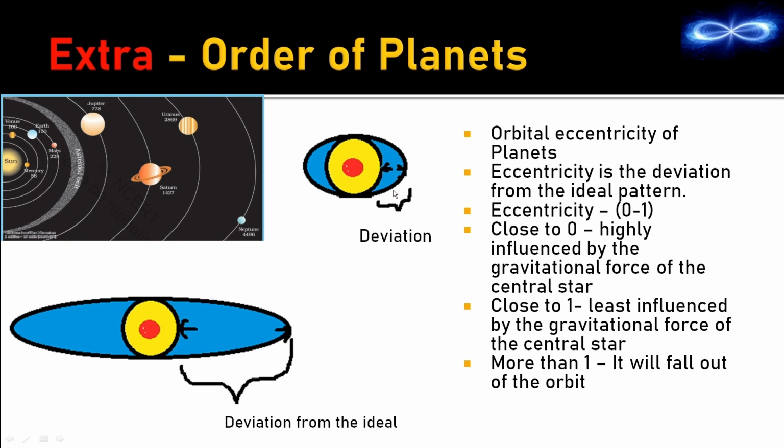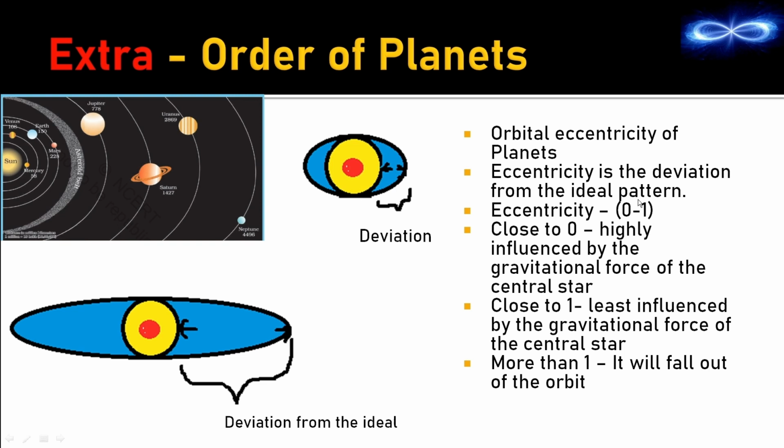So if the planet is not fighting back very hard, the eccentricity level is less. And if it is fighting back very hard, the eccentricity level is very high. That is the reason we see that Neptune's orbit is very elongated. That is, it is almost following a straight line and the curve is very slight. That means it is fighting back very hard and the eccentricity level is high. Now the level of eccentricity can be between 0 and 1. If it is closer to 0, that means it is closer to the sun. And if it is closer to 1, that means it is far away from the sun.